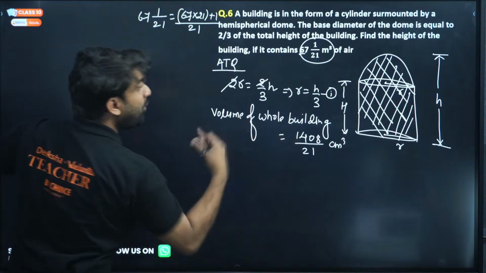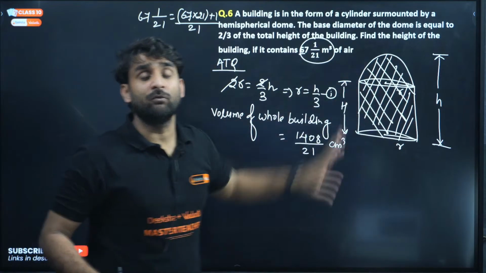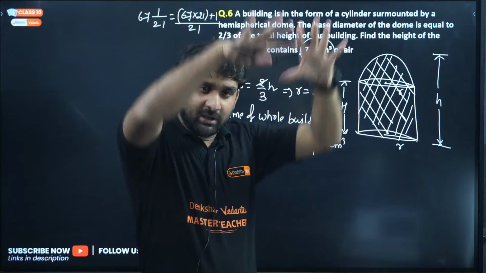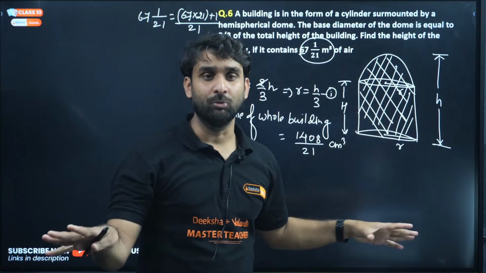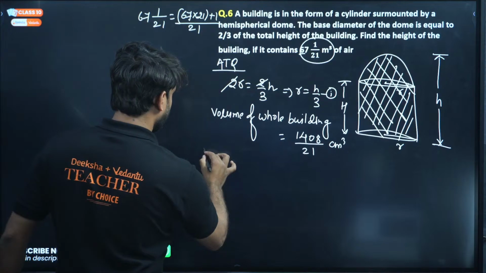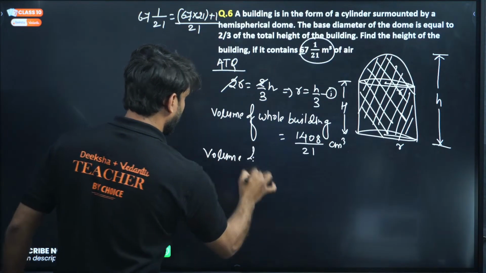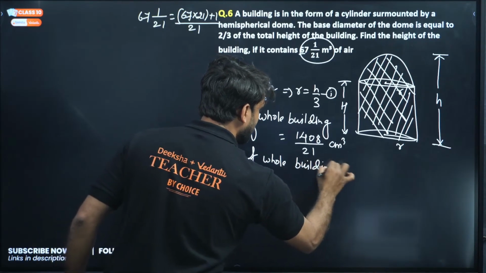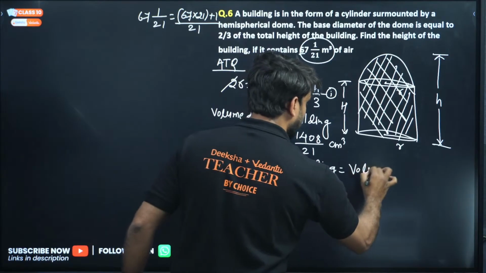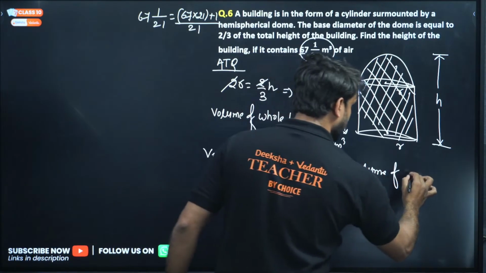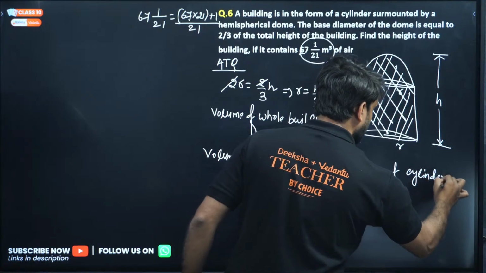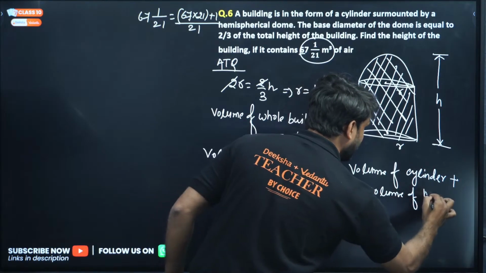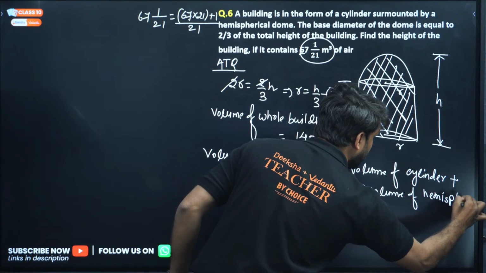Now what is the volume? How is this total building constructed? The whole building is constructed with the help of a cylindrical structure and the hemispherical dome. So the total volume of the whole building is basically equal to the volume of cylinder plus the volume of hemisphere, the volume of the hemispherical dome. So we can directly write hemisphere.